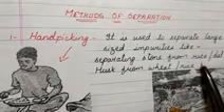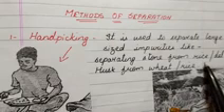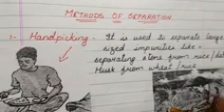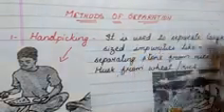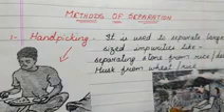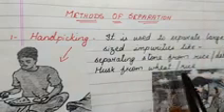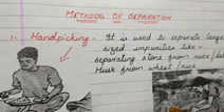At your home, you must have seen your mother. Before cooking the rice or the dal, what does she do? She picks up the stones with the hands and throws them away. So that is called hand picking. In the same way, husk from wheat or rice. Husk is that brown colored substance that we pick up from the rice.